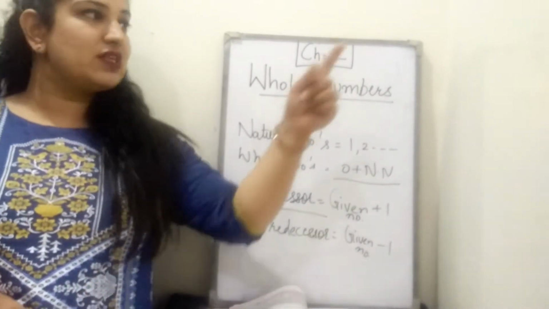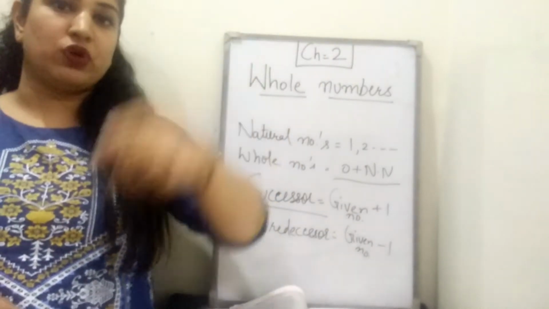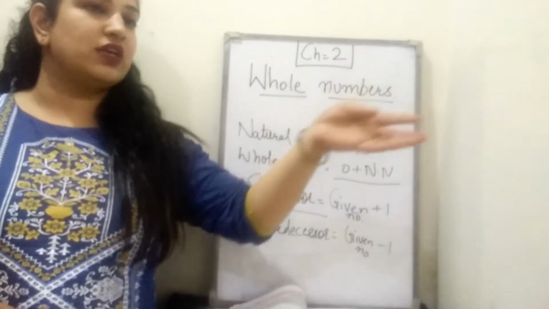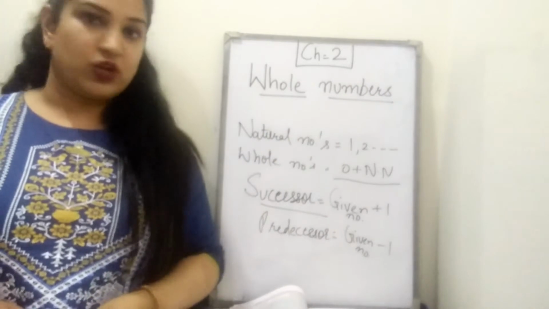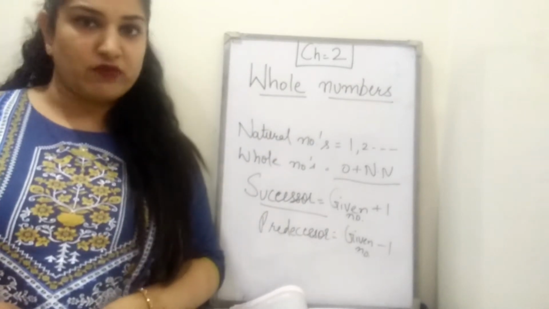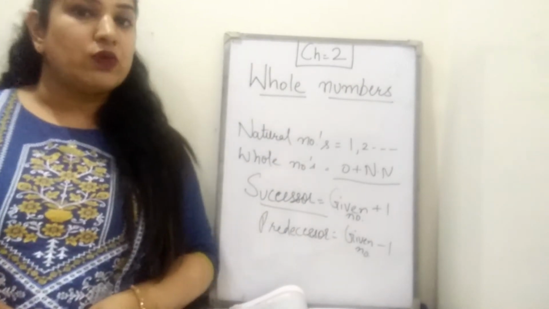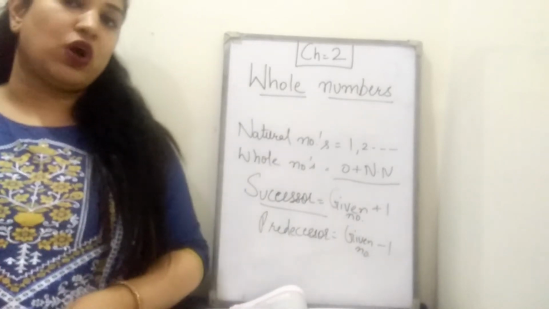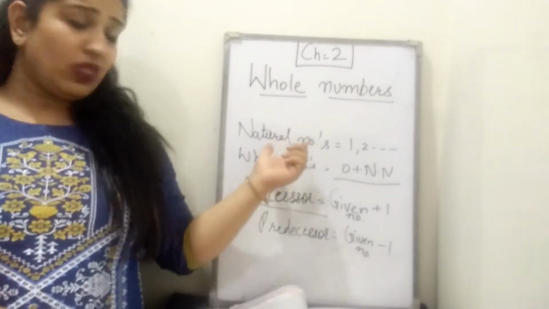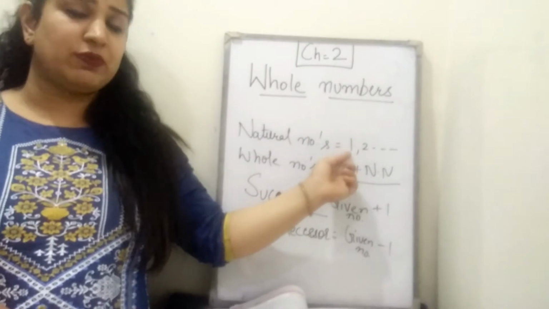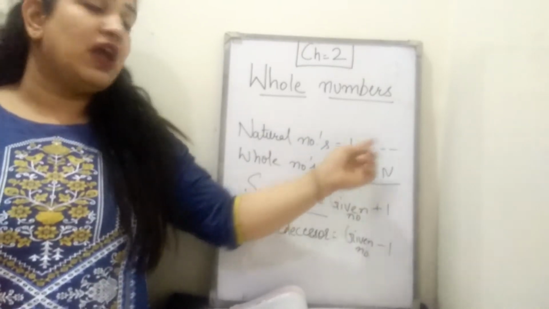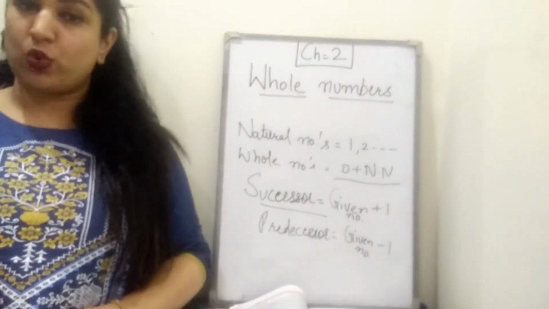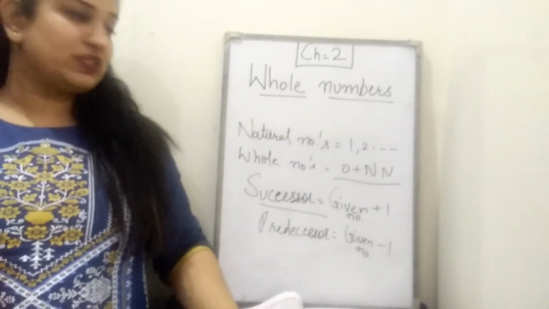You will count like this, 1, 2, 3, 4, or will you start like this, 100, 170, 200? No, na? You will always start counting from 1. So natural numbers always start from 1 because they are counting numbers, and where will they end? No end. They are infinite.